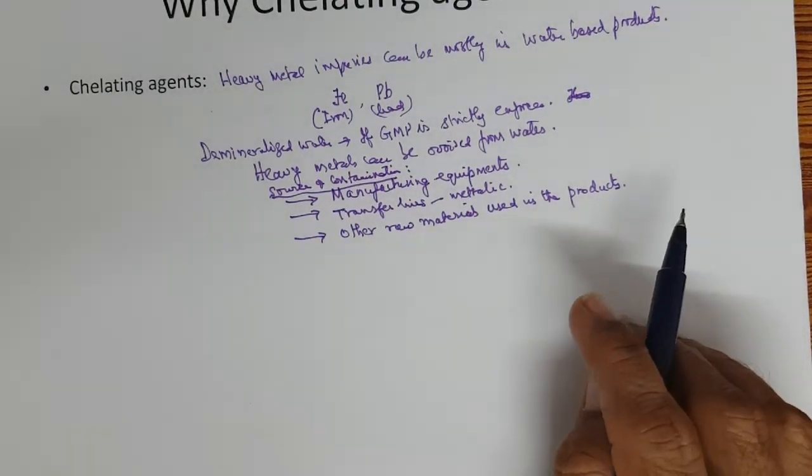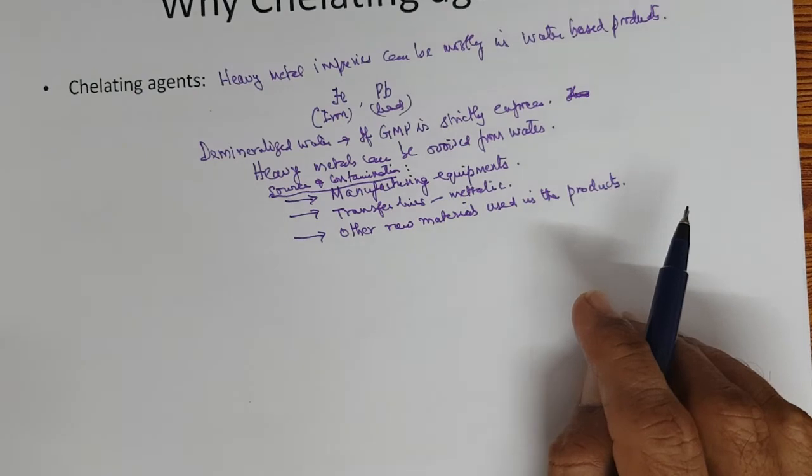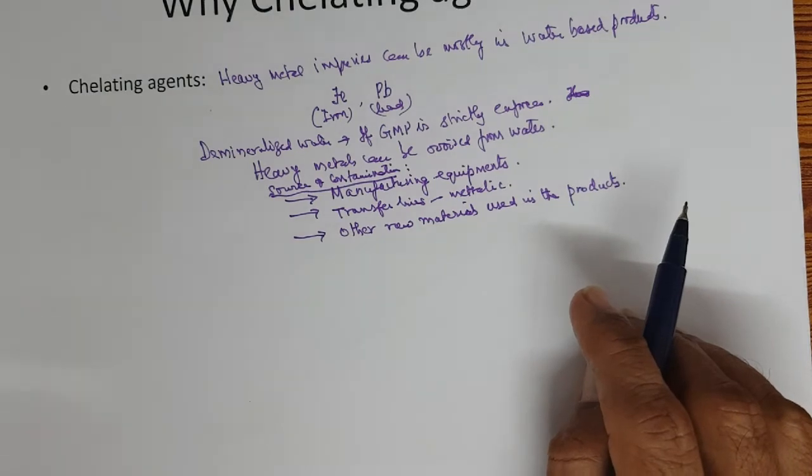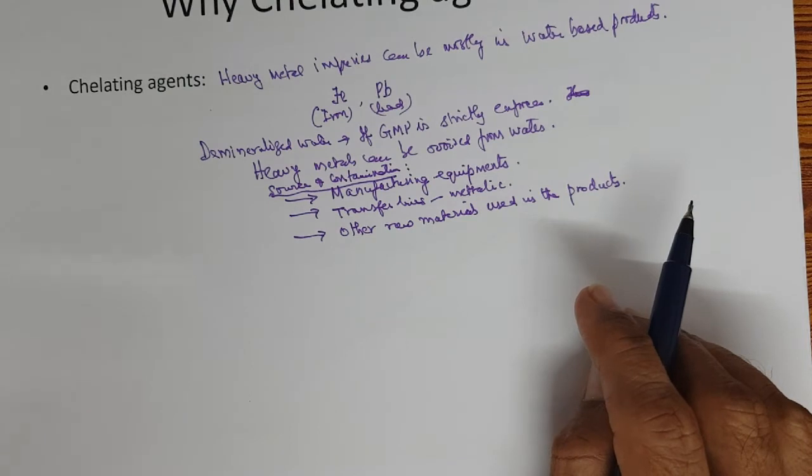So in quality assurance, each and every ingredient should be tested for heavy metals. There is a limit for heavy metal contamination, and each product should comply with this.